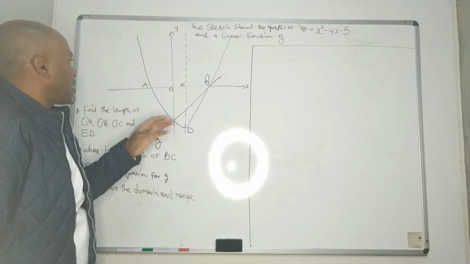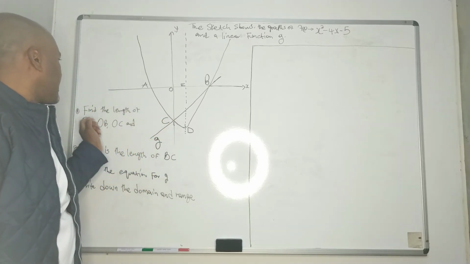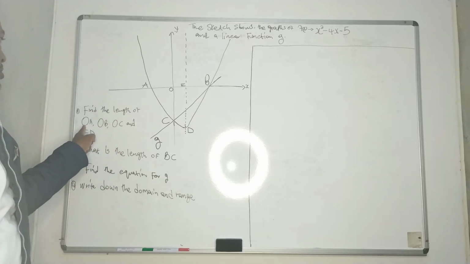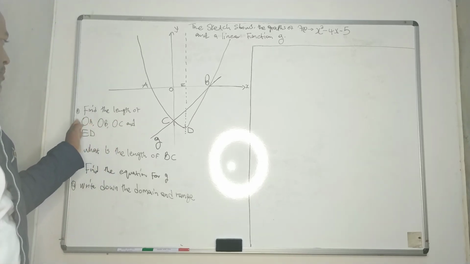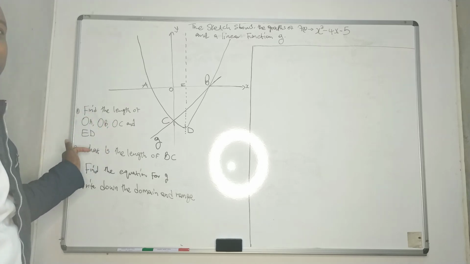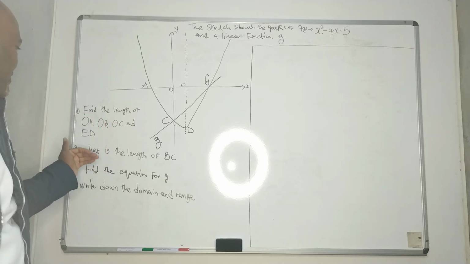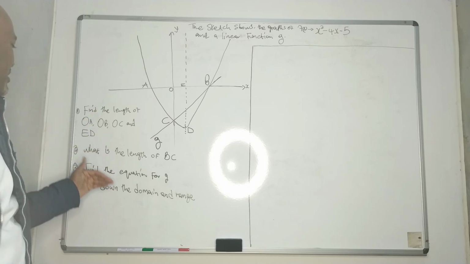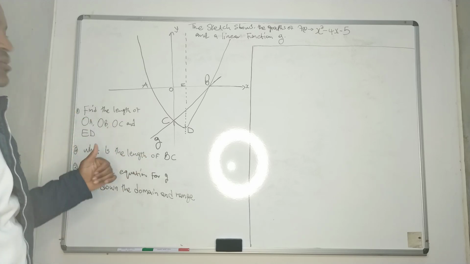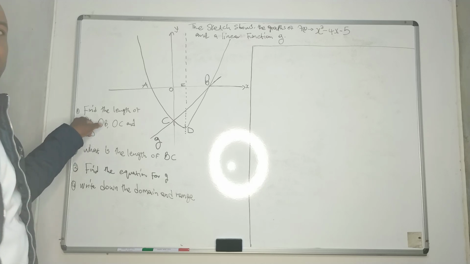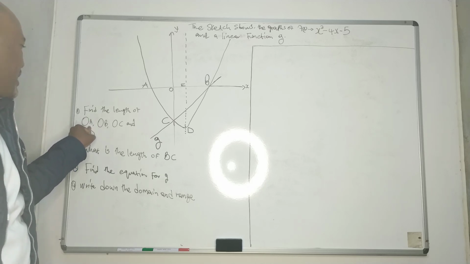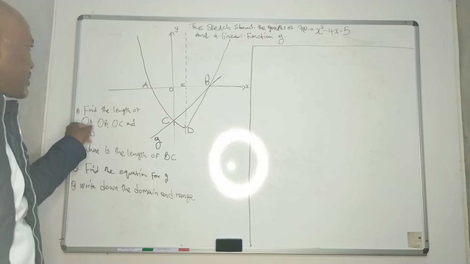So now we need to find the length of AB, or OB, or OA, OB, OC, and so on like that. What is the length of BC, and so on. But now we need to start by finding the length of OA.